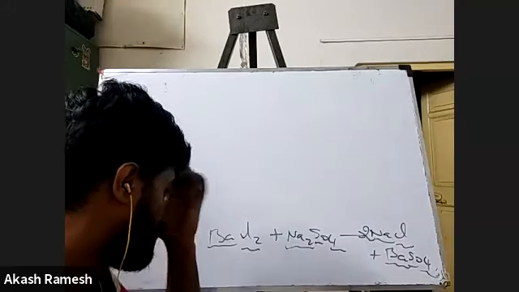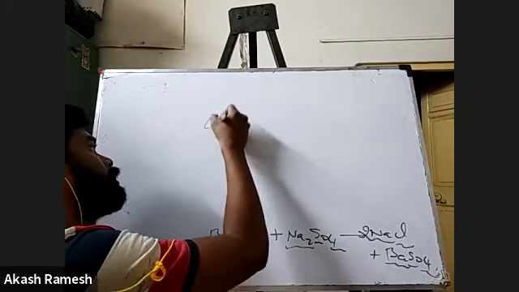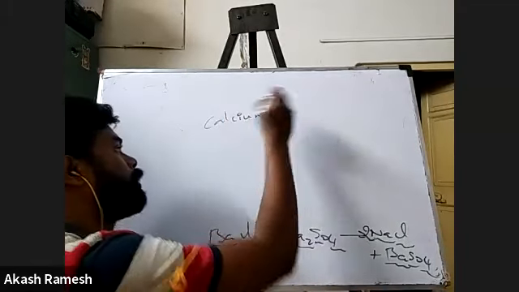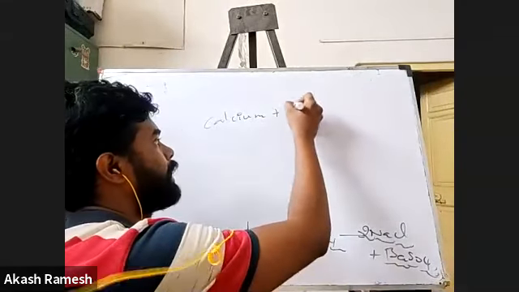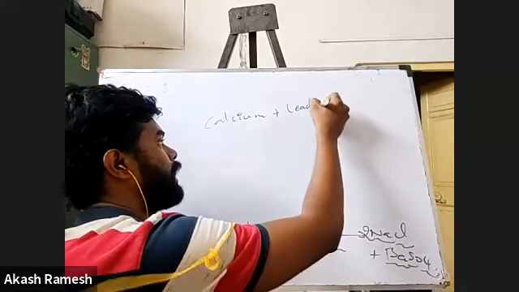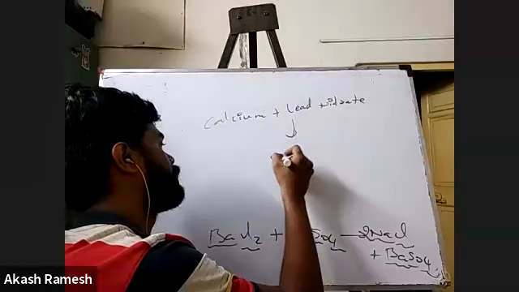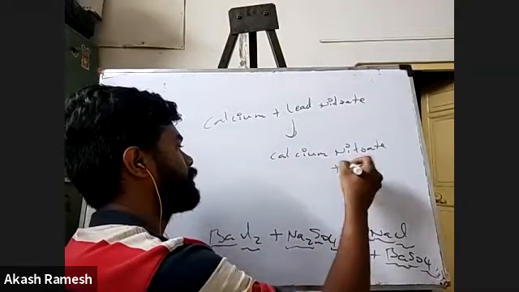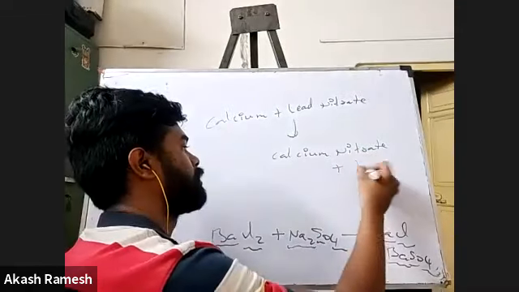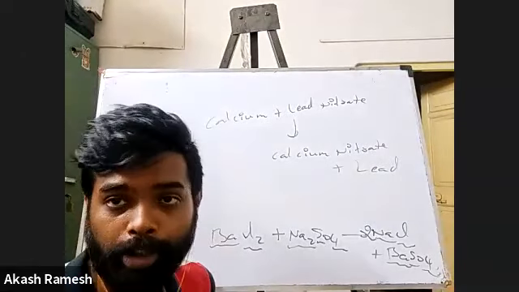Okay, fine. Next thing we'll see: I have calcium plus lead nitrate gives calcium nitrate plus lead. Go for it. Write the equation and try to balance it.